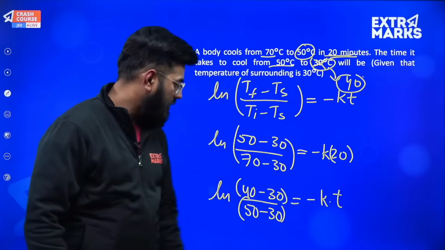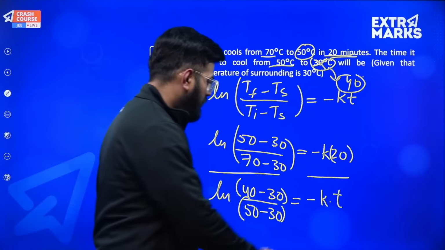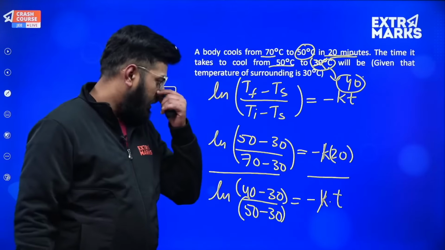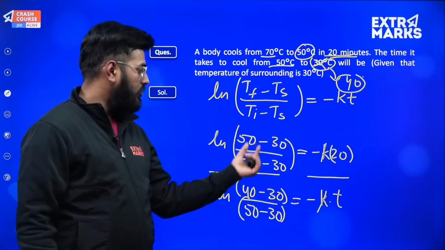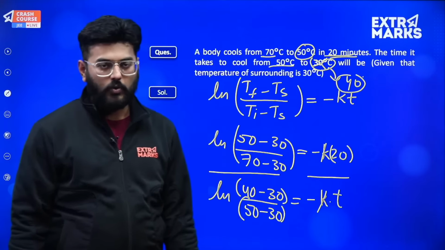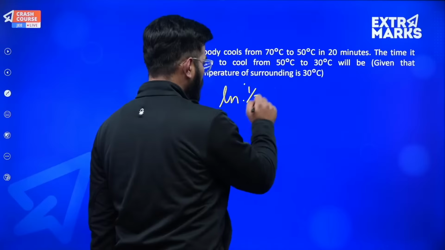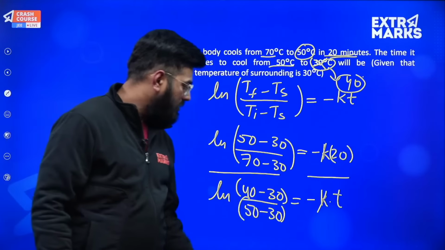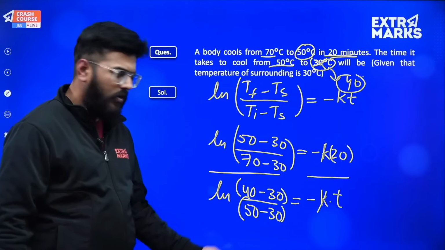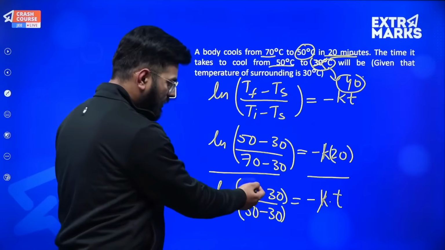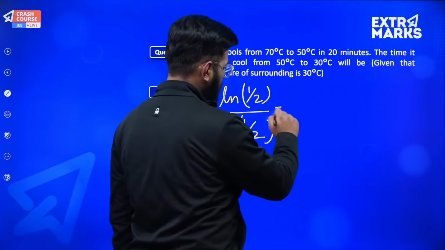Writing the expression in this way, I can readily divide both these terms. So this K will get cancelled by this K, and what will happen over here? 50 minus 30 is 20, 70 minus 30 is 40. So 20 by 40 will be 1 by 2. So this is natural log 1 by 2. Now what about this relation? 40 minus 30 is 10, and 50 minus 30 is 20, so 10 by 20, that is 1 by 2. So over here also we have natural log 1 by 2. Oh, this is a nice result.